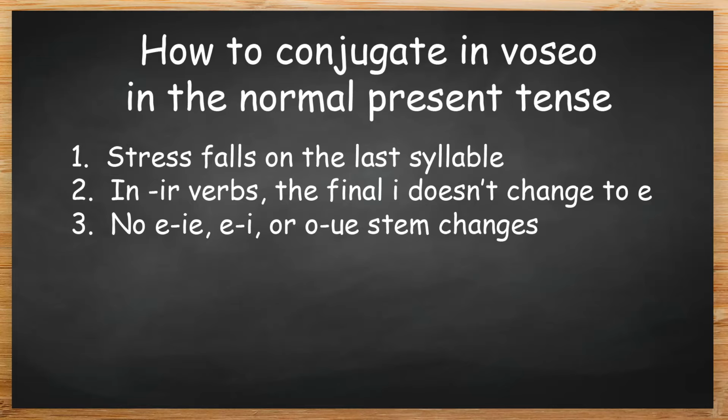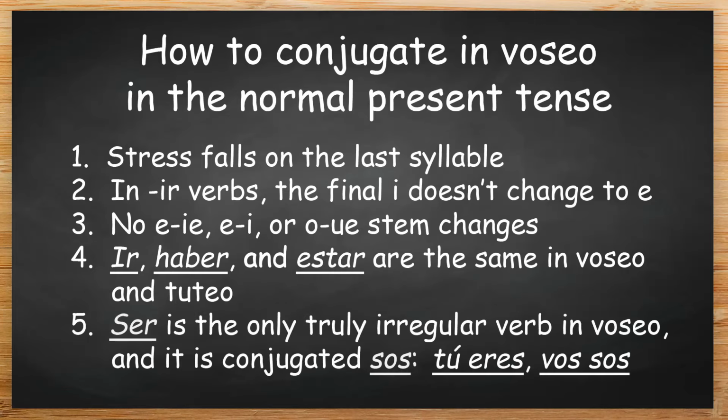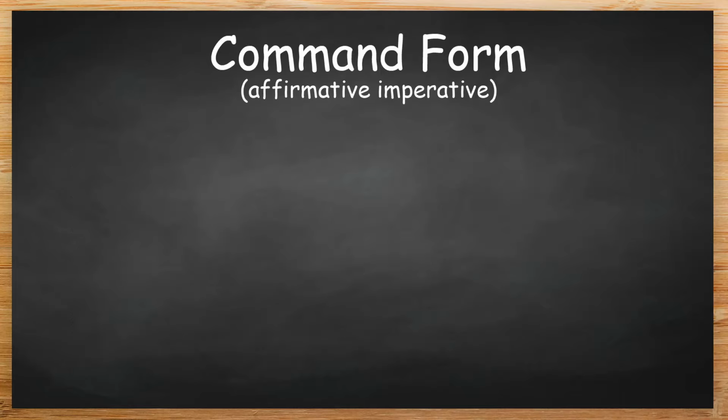A few more simple observations and we'll know everything we need to know about conjugating in Voseo in the present tense. Ir, haber, and estar are all conjugated exactly the same way in Voseo as they are in tuteo. There is only one truly irregular Voseo verb form in the present tense, and that is the verb ser, which is conjugated sos. Great. Now let's look at the command form and see how tuteo and Voseo compare.